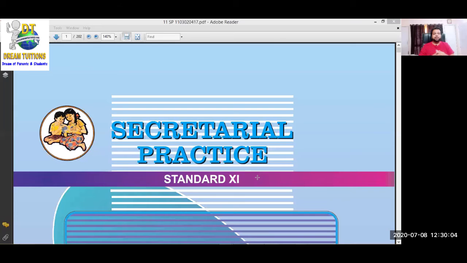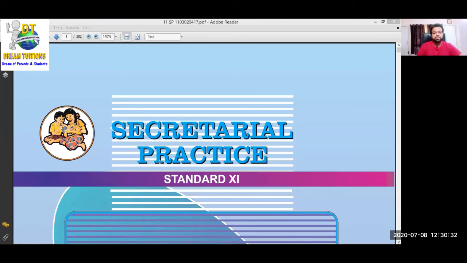Now let's open your SP syllabus index page. Now you will understand better. Students, I have to teach the other part also so that you understand the main subject. The subject name is secretarial practice. I have to share all this information before starting your index. So it is not about a personal secretary. It is about a secretary in a company, which is a better post, above the manager post. That is the company secretary.